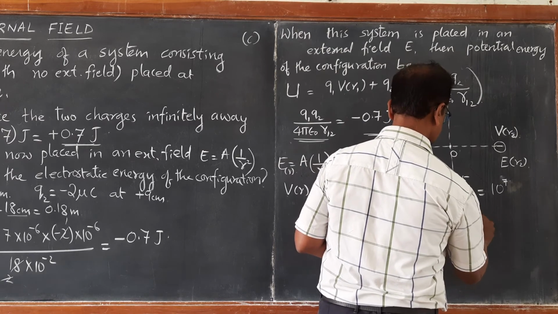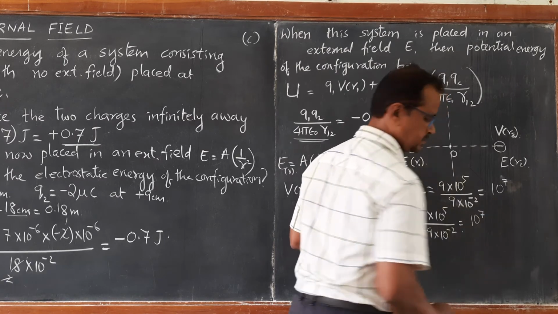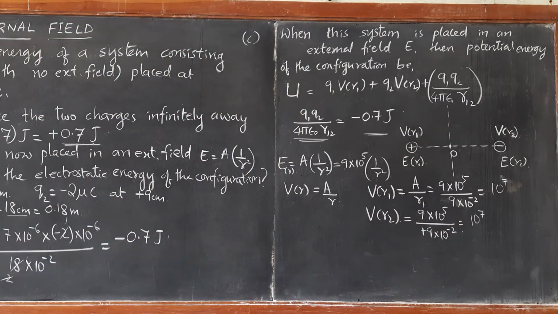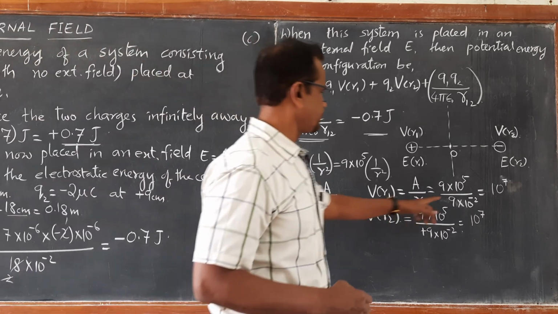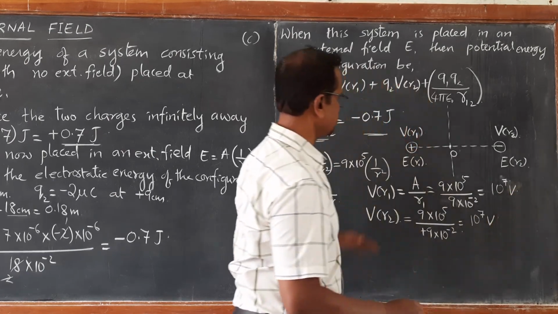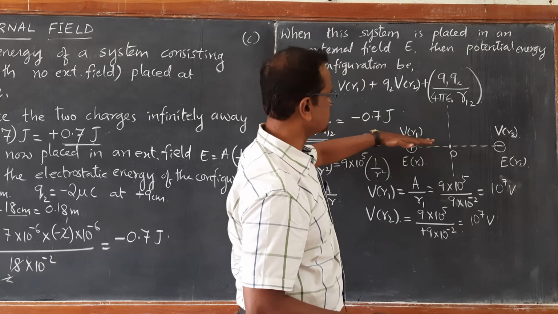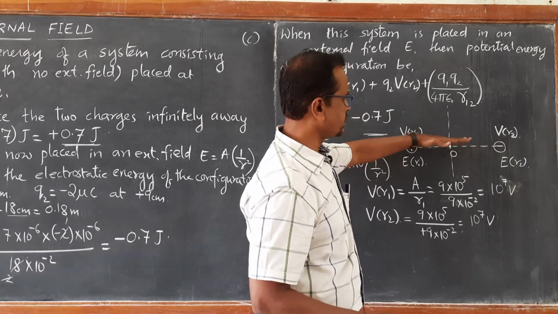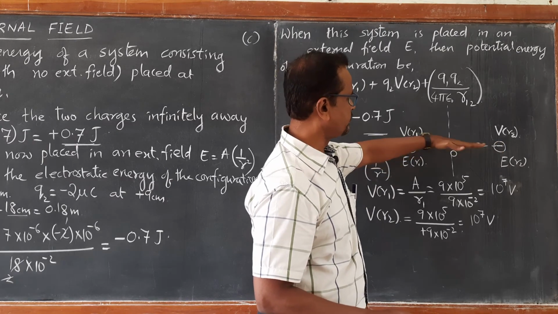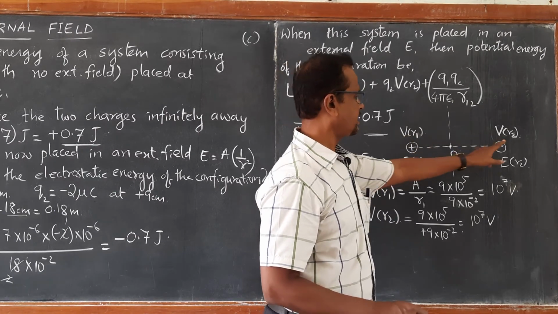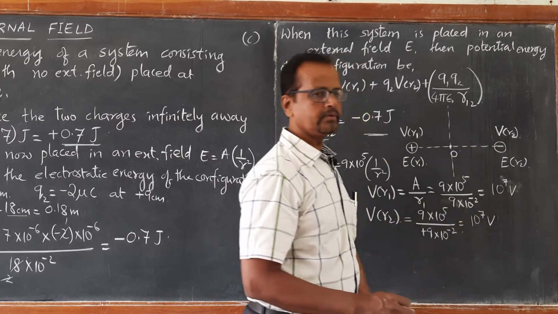Let me check the value of A once again, whether it is 10 raised to minus 5 or 10 raised to plus 5. Okay, it is correct, 10 raised to 5. So, therefore, it becomes 10 raised to 7 volt and here it becomes 10 raised to 7 volt. Means, think that this is a plane along x axis which is having same potential. So, it is an equipotential surface acting along x axis. The V value here as well as here is same, 10 raised to 7 volts.